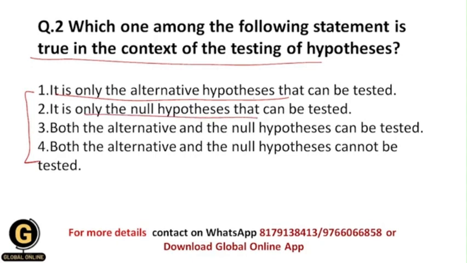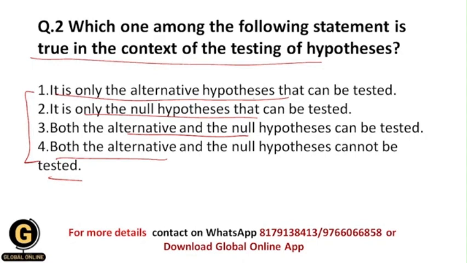So whenever we test the hypothesis, then there is only the null hypothesis that we test. Both the alternative and the null hypothesis can be tested. Both the alternative and the null hypothesis cannot be tested. So basically students, this thing is really most important. Whenever you test the hypothesis, then in that section basically you only test the null hypothesis.